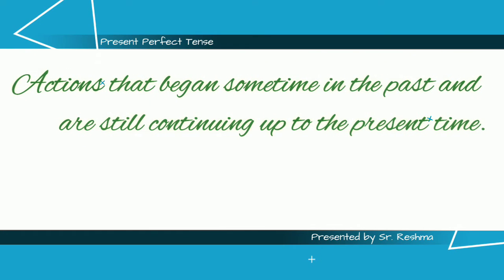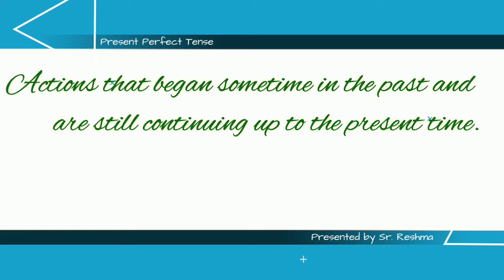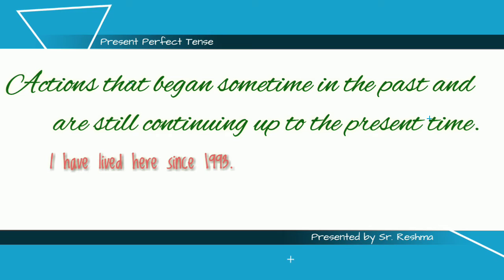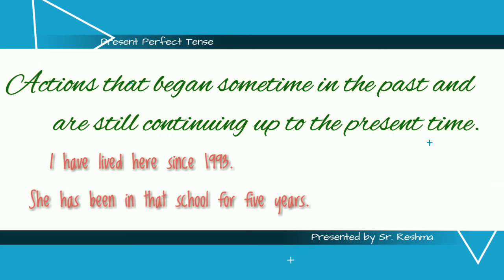This tense also tells us about actions that began sometime in the past and are still continuing up to the present time, up to the date. For example, I have lived here since 1993, which means I started living here in 1993 and I'm still living here. She has been in that school for 5 years, which means she started going to that school 5 years ago and is still going there.